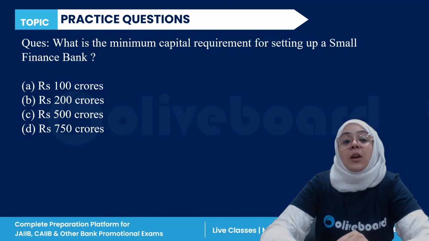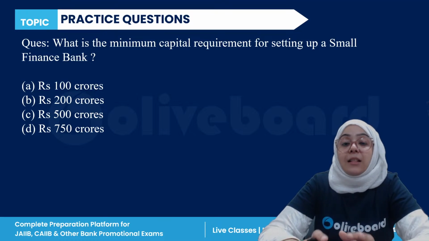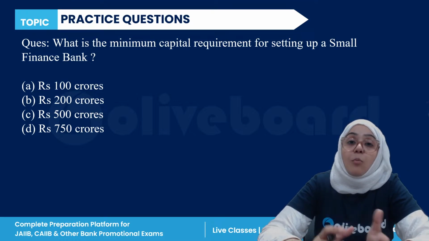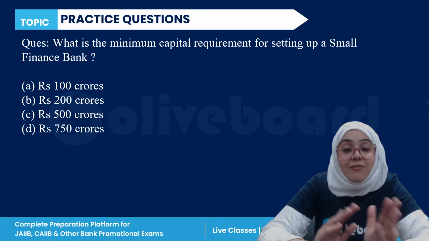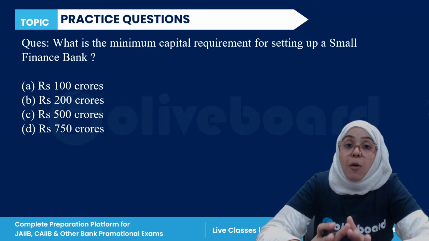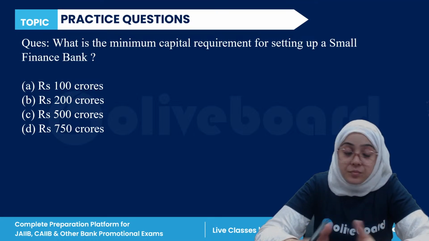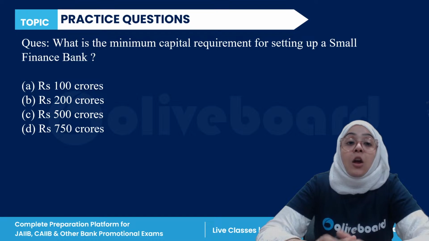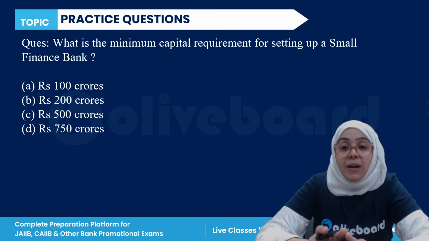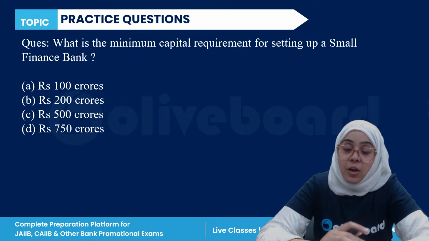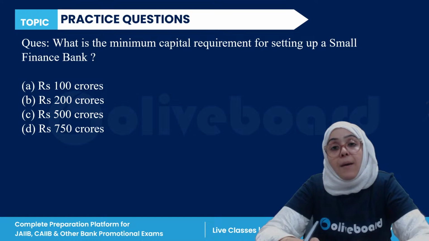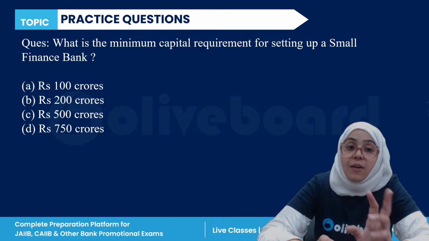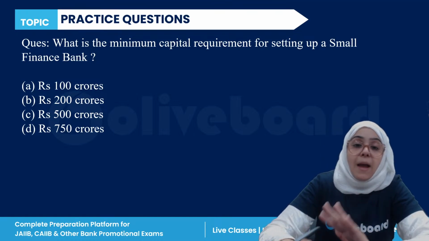Done. Next question. What is the minimum capital required for setting up a small finance bank? A small finance bank is a type of specialized bank. For setting up a universal bank, 500 crore minimum capital is required.